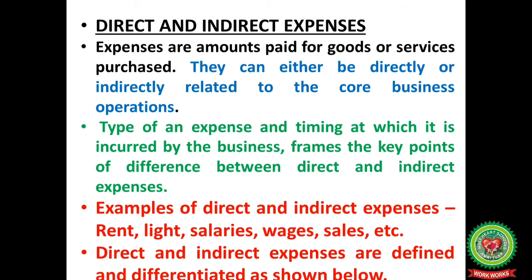Next we have direct and indirect expenses. Expenses are amounts paid for goods or services purchased. They can either be directly or indirectly related to the core business operations. The type of an expense and the timing at which it is incurred by the business frame the key points of difference between direct and indirect expenses. Examples of direct and indirect expenses can be rent, lighting, salaries, wages, sales, etc.